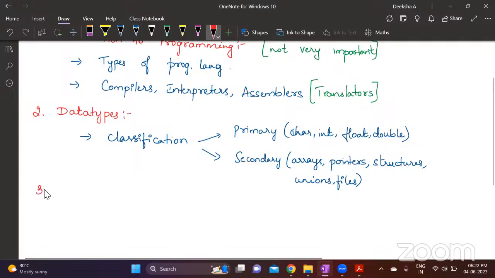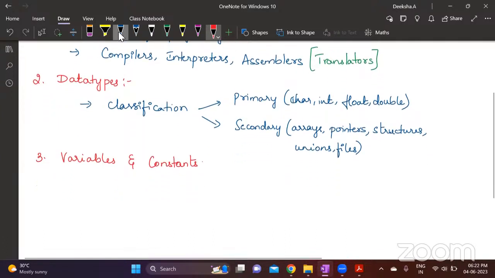Next comes variables and constants. Under variables and constants, you might have questions like, what are the rules for naming variables? What is the difference between variables and constants? This kind of questions you might get. So naming conventions, also called naming rules.